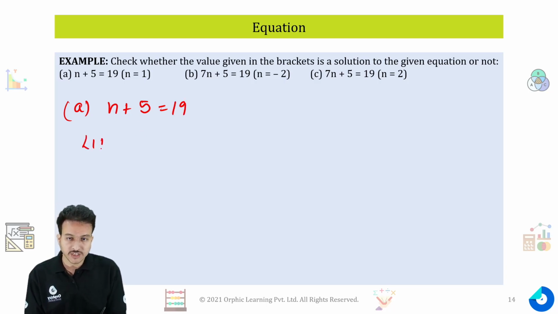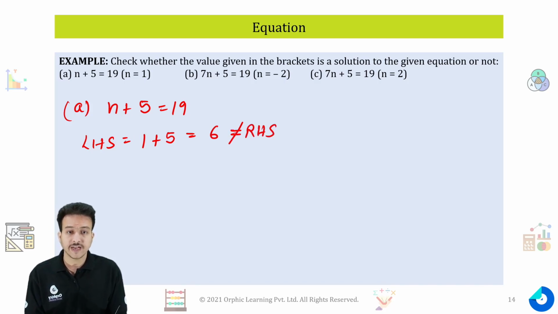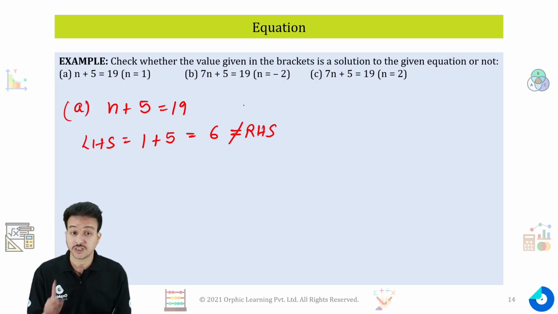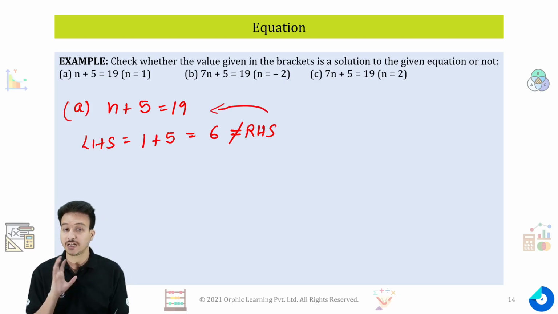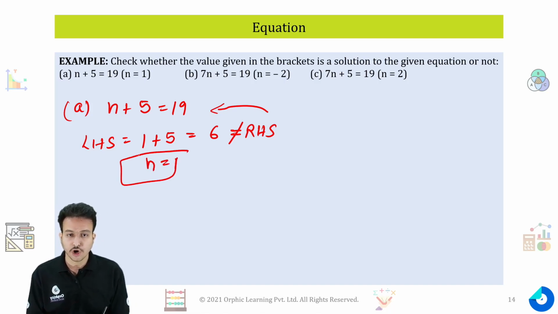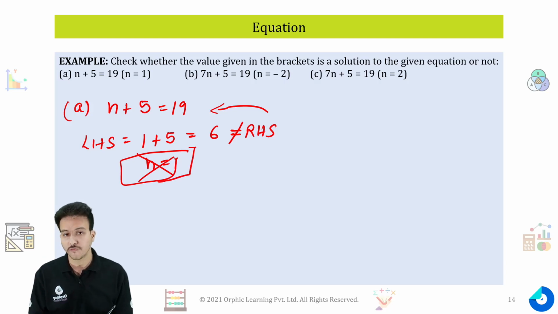So I'll first check the LHS. Put the value of n as 1. I'll get 1 plus 5 is equal to 6, which is not equal to the right hand side of the equation, which is 19. So we will say that n equals 1 is not the solution of our equation.